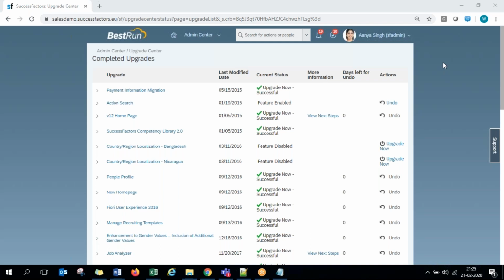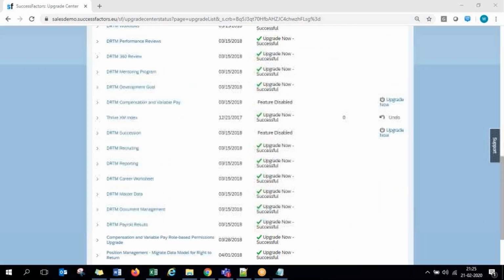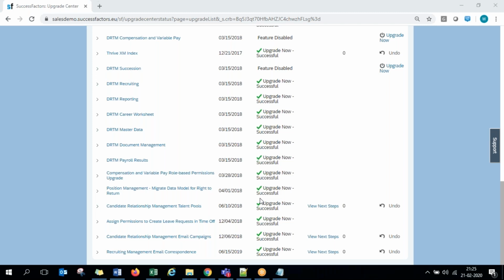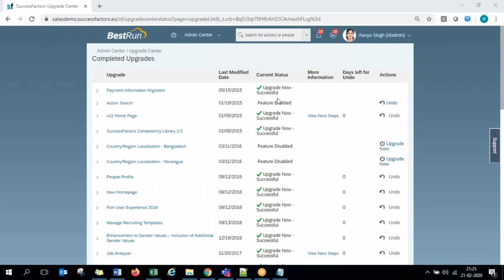At the provisioning level, we'll have all the activations. I told you, in the provisioning system we have all the checkboxes for activations. Whenever we upgrade something, the system will have some dependent checkboxes updated in the provisioning system. Because a customer doesn't have provisioning access, clicking on these upgrade buttons on the instance side makes the system automatically check those checkboxes in the provisioning system. But if you lose the 30 days of time, then it is the consultant who has to go manually into that provisioning system and uncheck the checkbox dependent on this feature. So for every upgrade, there will be some checkbox in the background.